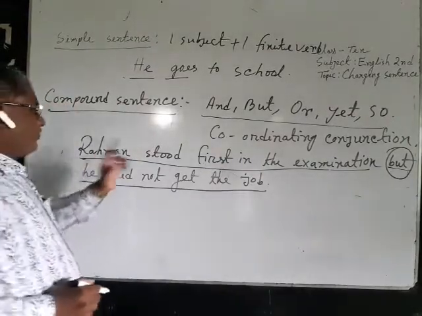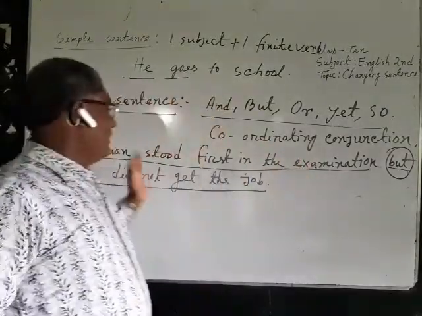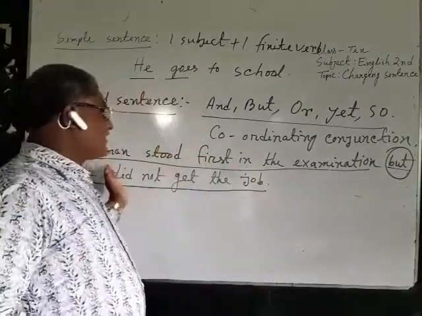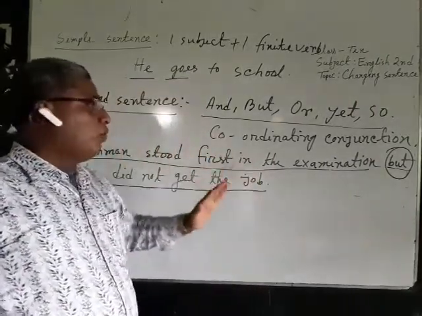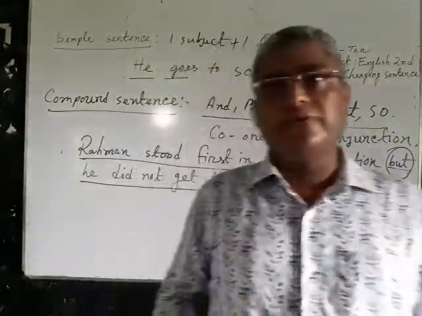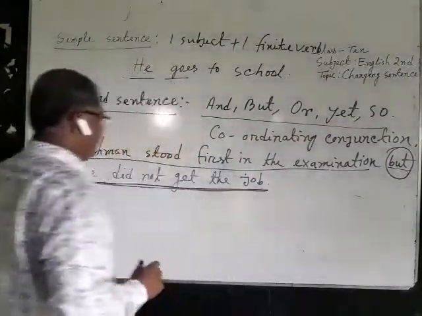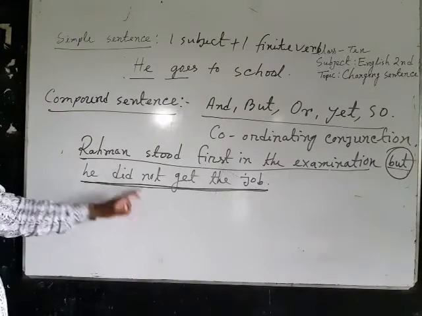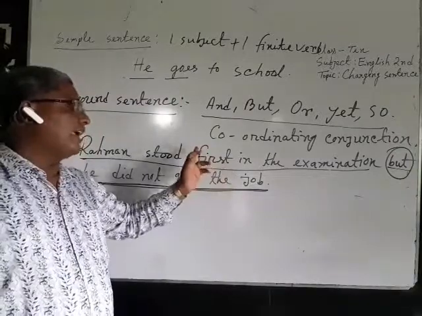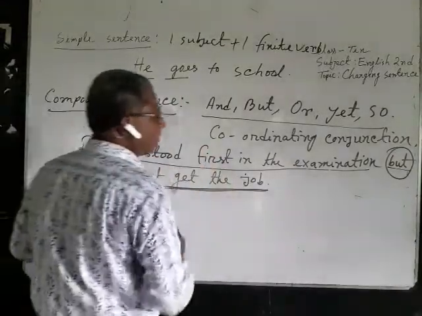If I tell that Rahman stood first in the examination, it is called the principal clause because it expresses full meaning without the help of other clause. And this is another clause, he did not get the job. This clause also expresses its meaning without the help of other clause. That is why these two clauses are principal clauses.